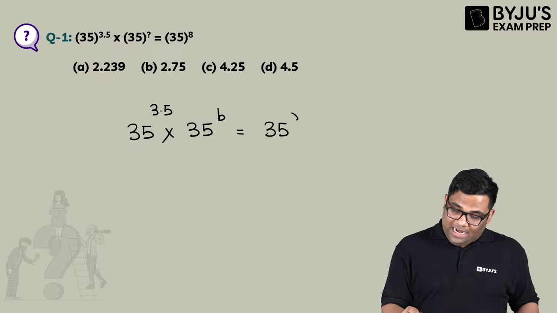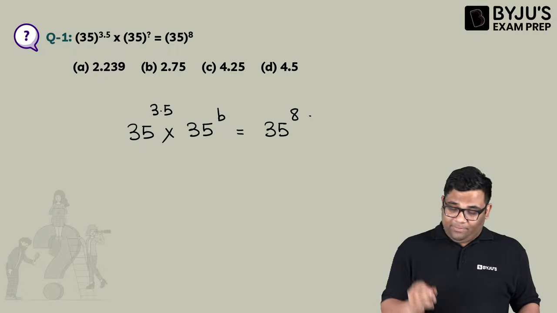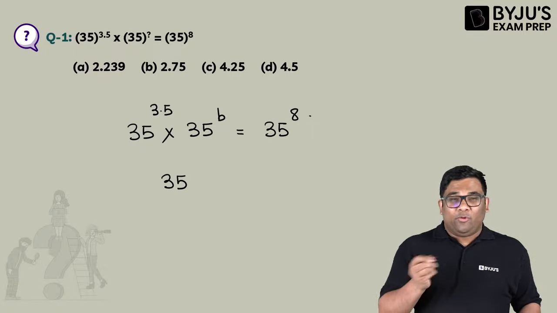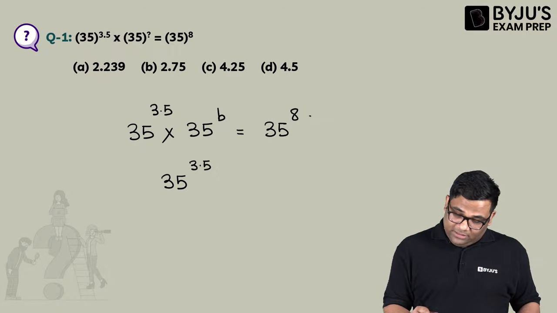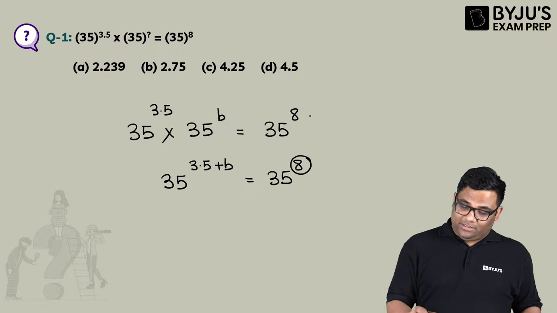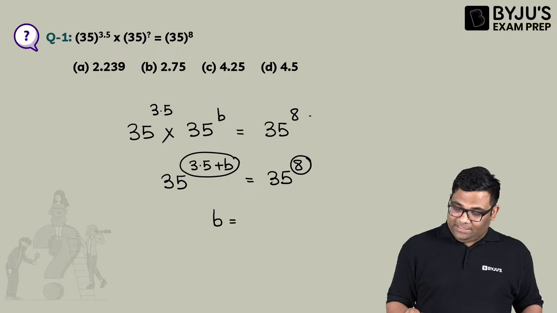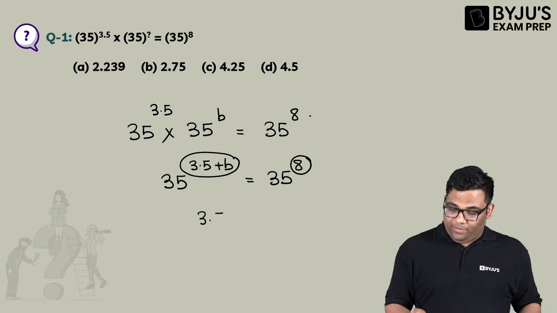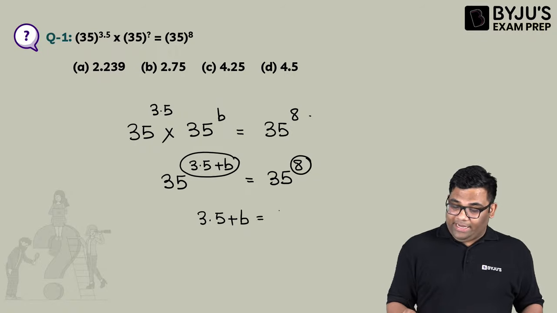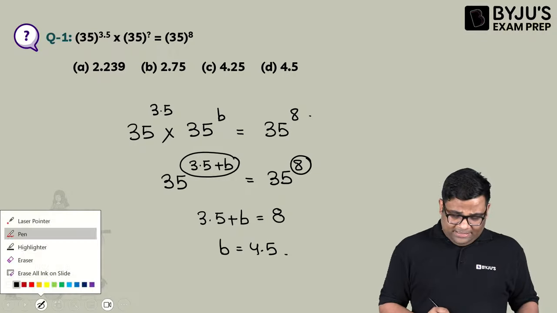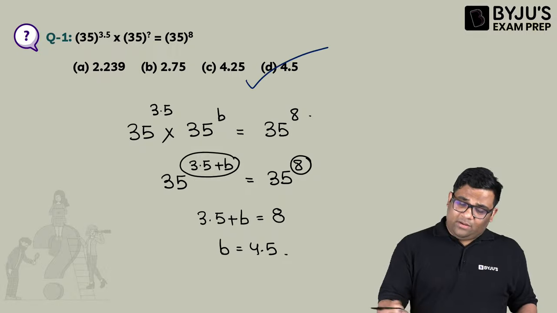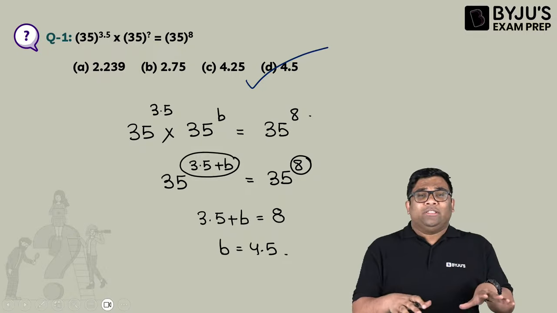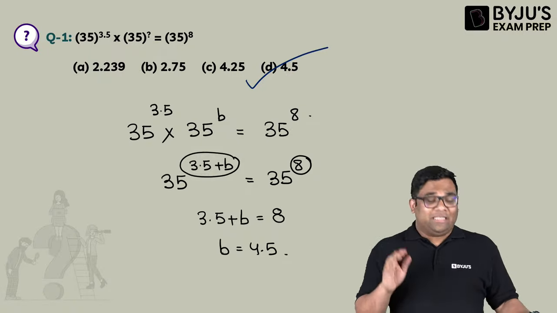So we know that when the base is the same and the power is different, I can add the powers if I am doing a multiplication. So this is 3.5 plus B, and this is 3.5 to the power 8. By comparing the powers, I can write 3.5 plus B is equal to 8, and from here B is equal to 4.5. So we are starting with a very basic thing, because this question might not be asked in the examination, but yes, the concept will be the same.